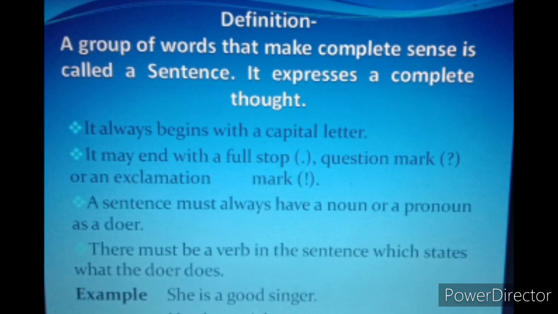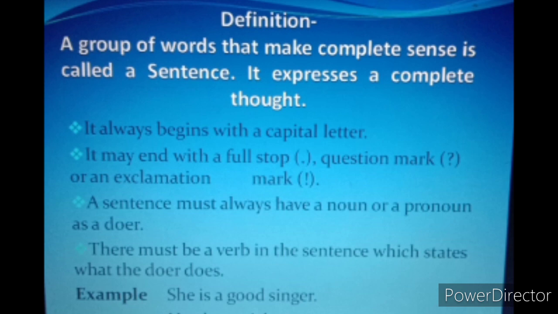It may end with a full stop, question mark or an exclamation mark. These I'll tell you later when I tell you the kinds of sentences. At that time I'll tell you where to put a full stop, where to put a question mark and where to put an exclamation mark.